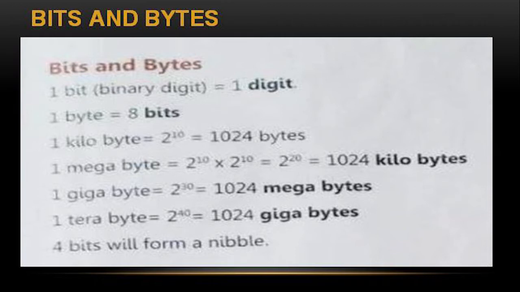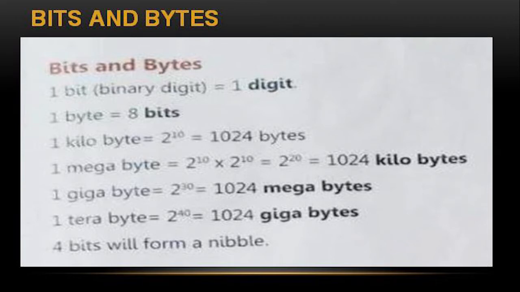So let us have a look here. One digit is equal to 1 bit. 8 bits is equal to 1 byte. 8 bits of data is equal to 1 byte. Next, 1024 bytes is equal to 1 KB. 1 KB means kilobyte, that means 2 power 10. Next, 1024 KB is equal to 1 megabyte, 1 MB.